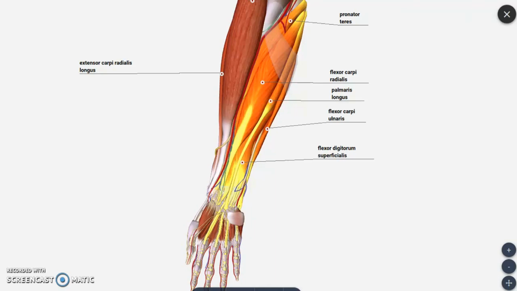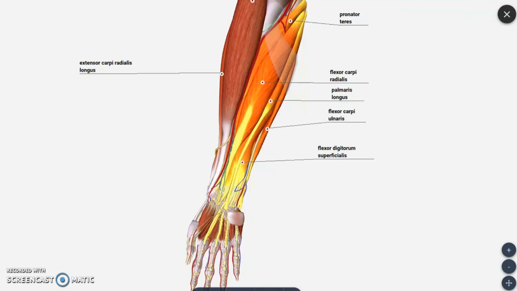Now, the floor of the anterior compartment is formed by the anterior surface of the radius, the anterior and medial surface of the ulna, and the interosseous membrane which is present between these two bones. All these muscles are covered by skin, superficial fascia and deep fascia, and when we remove them, we are exposed to these muscles.